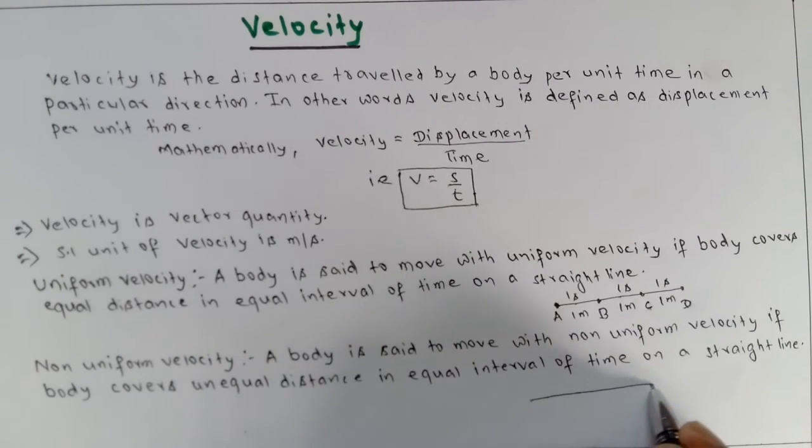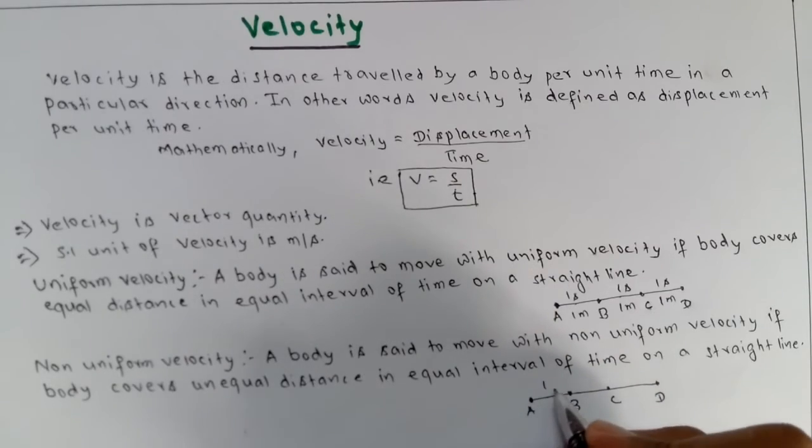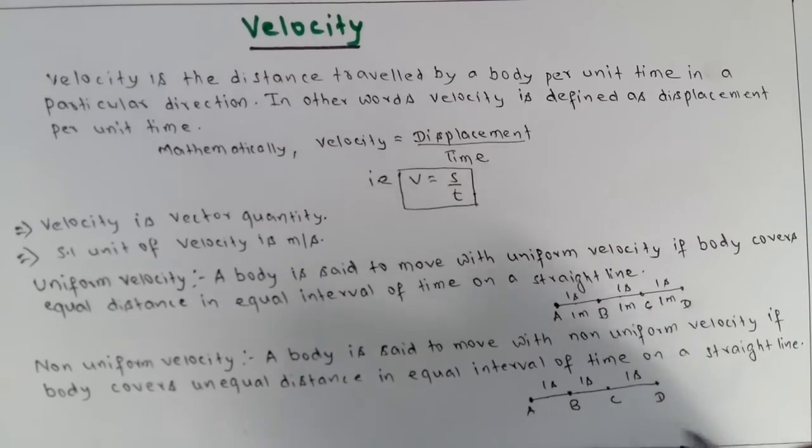See, for example, here are 4 positions A, B, C and D, and the time from A to B is 1 second, time from B to C is 1 second, and time from C to D is 1 second.